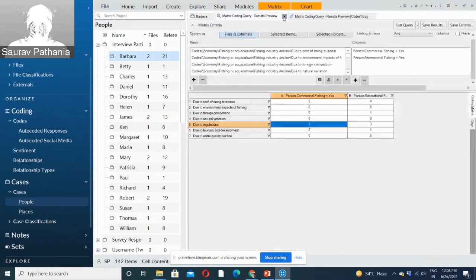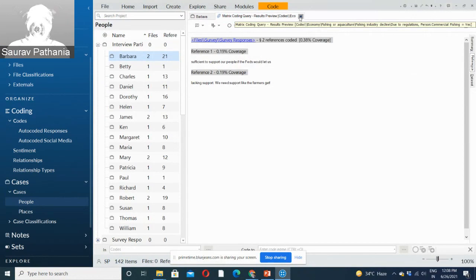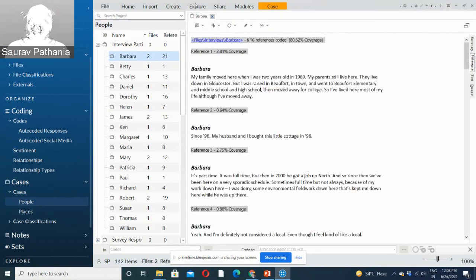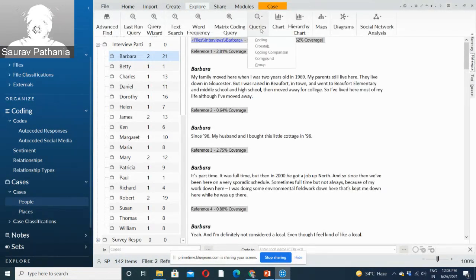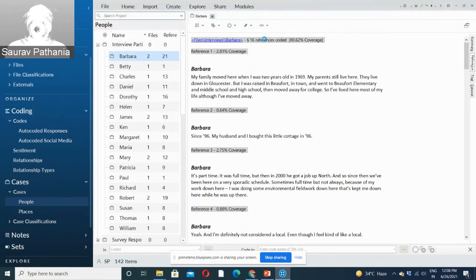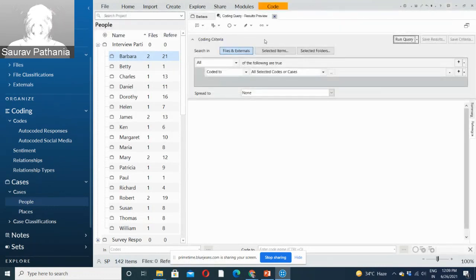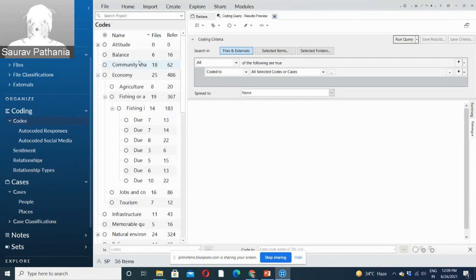Now quickly I will show you one more query which will definitely come in handy once you have done coding, and that is the coding query. A coding query is to see what content is coded in a certain code. Let's say I want to see what is coded under balance. If I double click on it, it shows all the coding which has been done under balance. This is a very basic coding query, just to see all the references under a code.